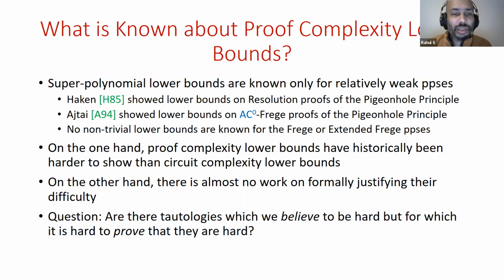But there hasn't really been any work on formally justifying this difficulty, trying to understand why these lower bounds are hard to show, while the corresponding work has been done for circuit complexity, via relativization, natural proofs, etc. So the question we are looking at mostly in this talk is, are there tautologies which we believe to be hard, but for which it's hard to prove that they're hard? So candidate hard tautologies for which proving that these tautologies are hard is itself hard.